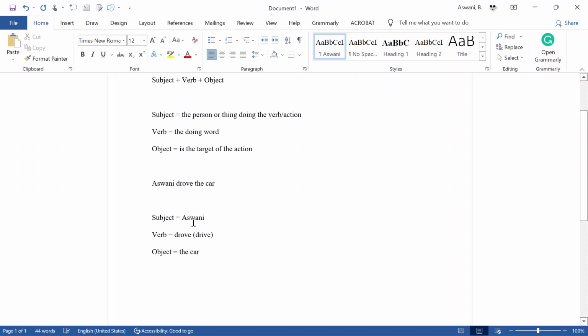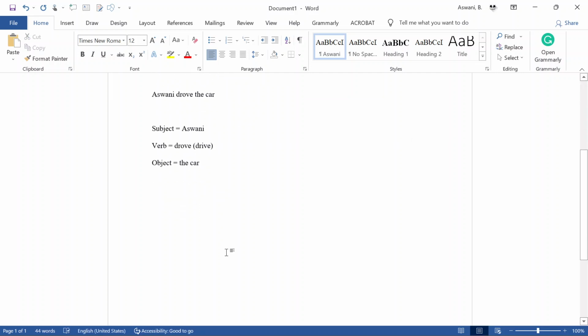So in this sentence, as you can see, we are emphasizing Aswani because we are mentioning Aswani first. We are emphasizing the subject of that sentence. However, I can as well rewrite this sentence so that I emphasize the driving.